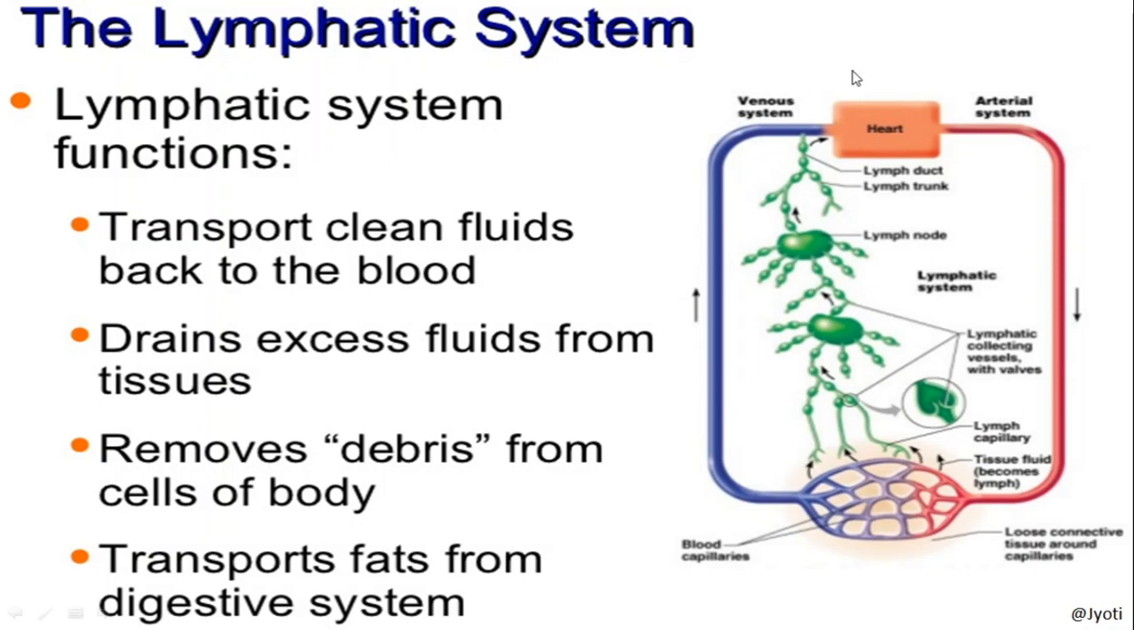So here once again, very briefly I have described the function of the lymphatic system. It transports clean fluid back to the blood. It drains excess fluid from the tissue and transfers it to the blood. It removes the debris from cells of the body. Suppose any cell organelle or cell itself dies and is destroyed, then that is carried to the bloodstream. Then it transports fat from the digestive system.